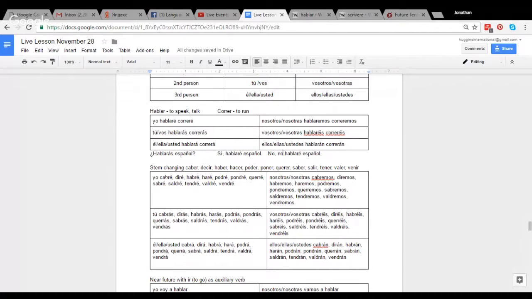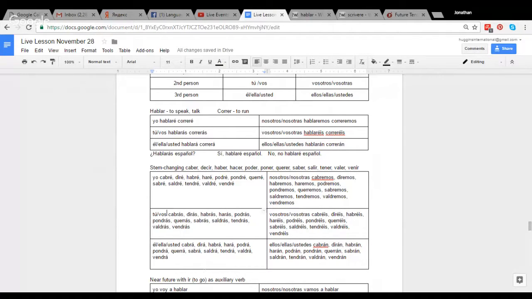So for example, cabré, diré, habré, haré, podré, pondré, querré, sabré, saldré, tendré, valdré, vendré. So those would be those stem changes, but the endings would be regular. So you'll have for the tú or the vos form here, cabrás, dirás, habrás, harás, podrás, pondrás, querrás, sabrás, saldrás, tendrás, valdrás, vendrás.